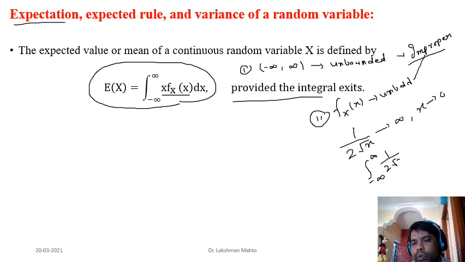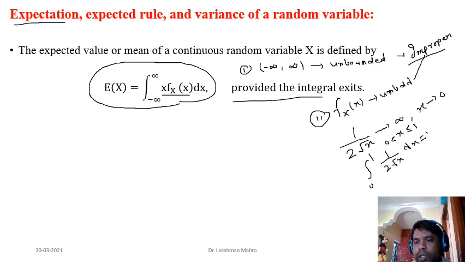This PDF was defined over x taking values between 0 and 1, so the domain was already fixed. If you take the integral, I take it only within 0 and 1, I'm not going for infinity. So the integral within 0 and 1 was 1. We had already seen that.